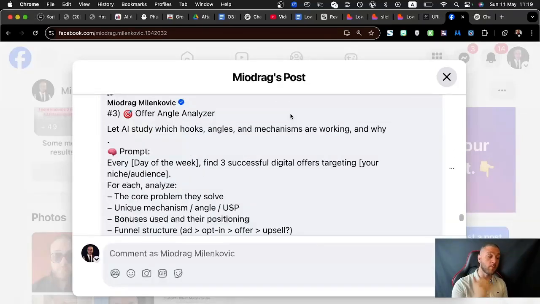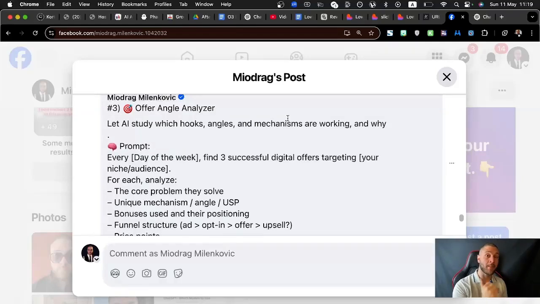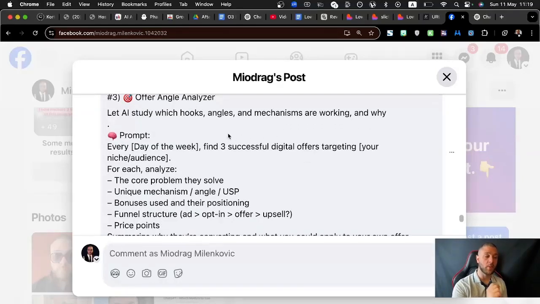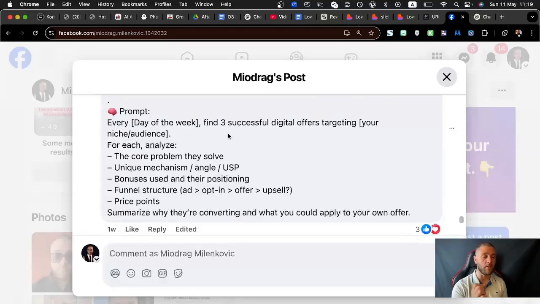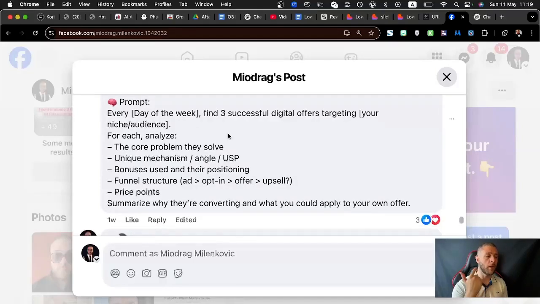Now, this one is one of my favorites. I call it Offer Angle Analyzer. It allows you to study which hooks, angles, and mechanisms are currently working within your niche and why. So the prompt goes like this. Every week, find 3 successful digital offers targeting insert your niche audience. For each, analyze the core problem they solve, unique mechanism, angle, USP, bonuses used and their positioning, funnel structure, ad, opt-in, offer, upsell, price points, summarize why they're converting, and what I can apply to my own offer. Think how crazy this is.